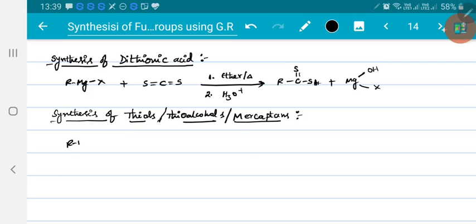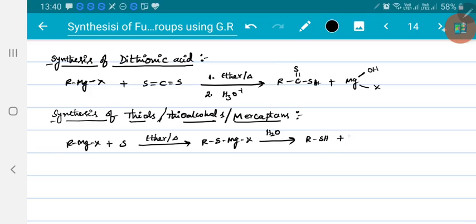When Grignard reagent is allowed to react with sulfur directly, in presence of ether on heating, first R will attack over sulfur to form RS and MgX. Now this one on hydrolysis, what you will get? You will get RSH plus MgOHX. This is how thiols are prepared.